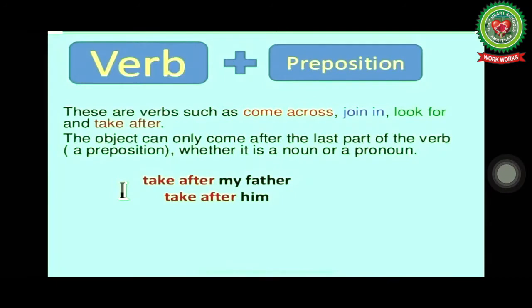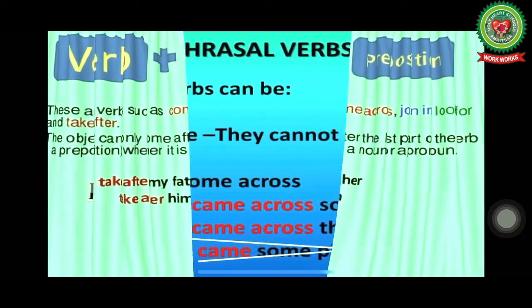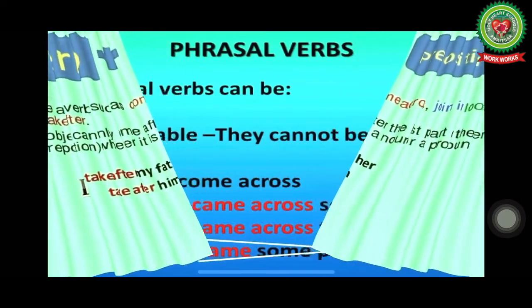So, children, phrasal verb means verb plus preposition. These are the verbs such as come across, join in, look for, take after. So, children, whenever we add preposition with verb, that is action word, that is known as phrasal verb. The object can only come after the last part of the verb, means after preposition, whether it is a noun or a pronoun. See here, I take after my father. I take after him.